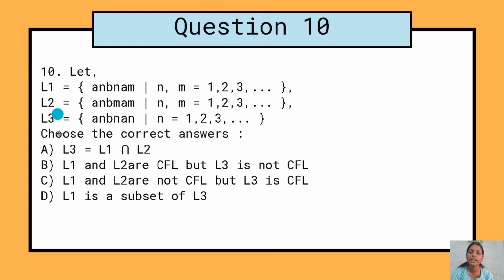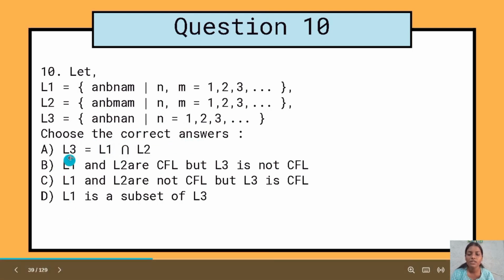Let L1, L2 and L3, where L1 gives us a^n b^n a^m, where n and m are 1, 2, 3. L2 gives us a^n b^m a^m, where n and m are 1, 2, 3 again. And L3 gives us a^n b^n a^n, which is a parenthesis problem, where n is 1, 2, 3. We have to choose the correct answer.